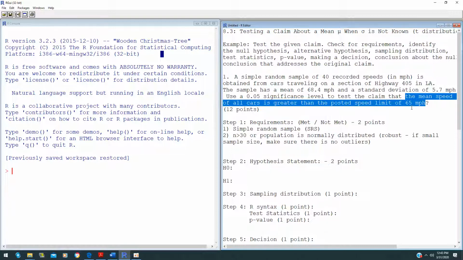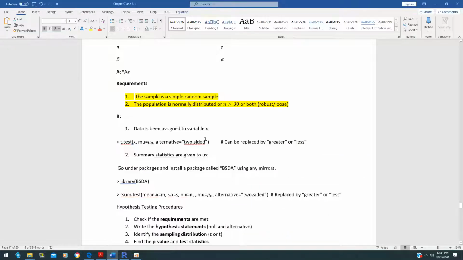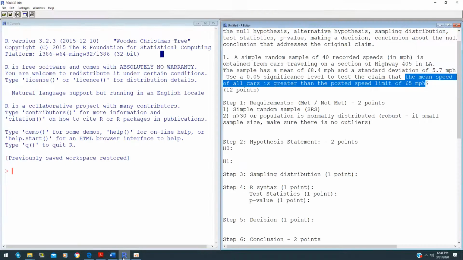The first thing you need to do is check your requirements. There are two requirements when you do 8.3. The sample has to be a simple random sample, and the population is normally distributed or the sample size is more than 30, or both. This second one is robust, or loose, in this case. What do I mean when I say it's robust or loose? It means that if you have a small sample size that is not greater than 30, then you have to make sure that there are no outliers in the small sample. Otherwise, if it is normally distributed, then it is fine.